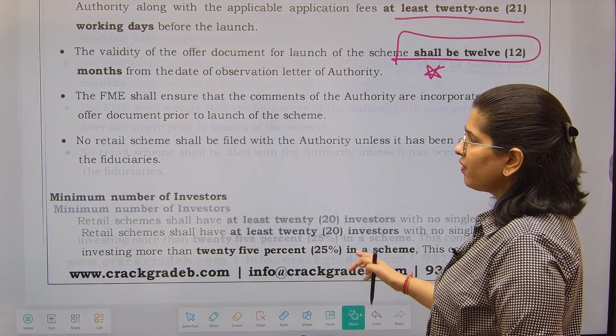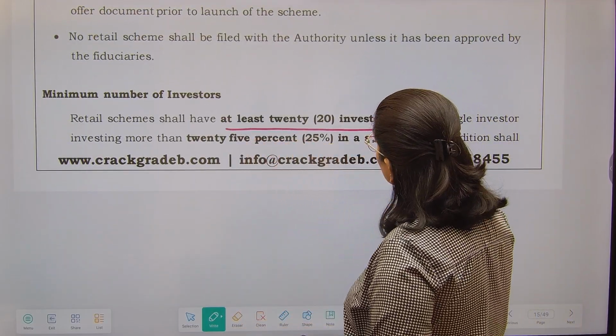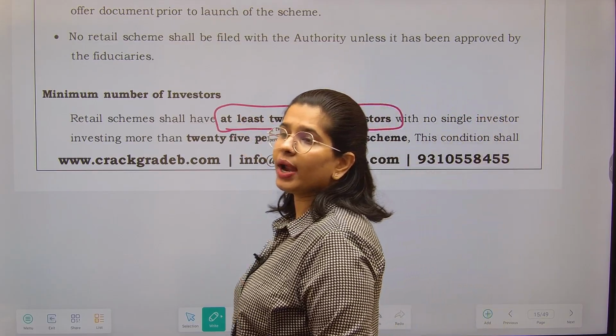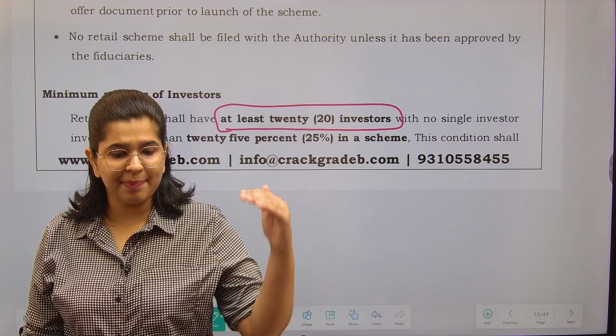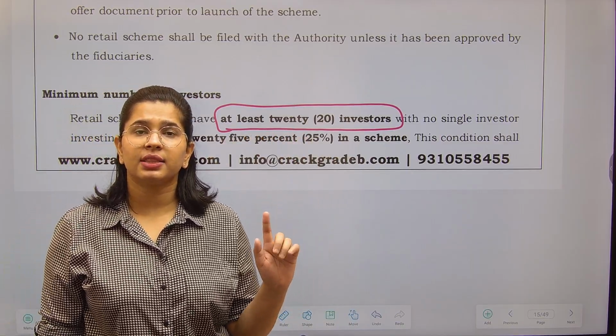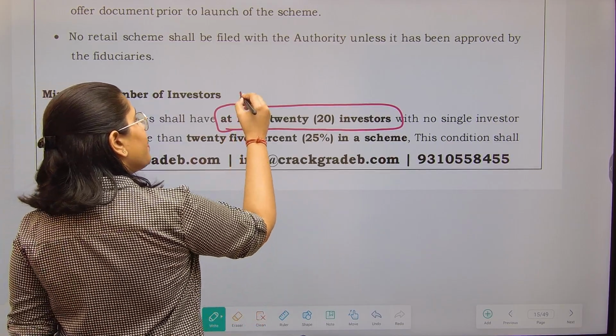Now, minimum number of investors. A retail scheme shall have at least 20 investors. Now you see, in the other schemes they provided the maximum limit, that maximum this many investors can be there, but here they are providing the minimum.